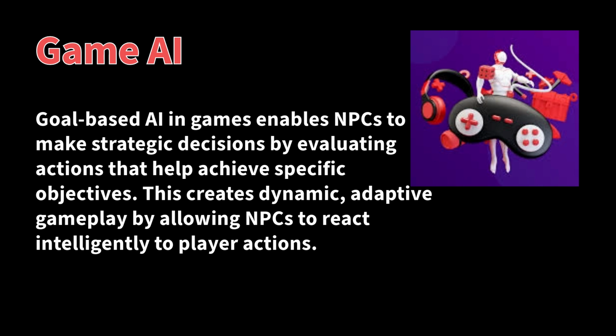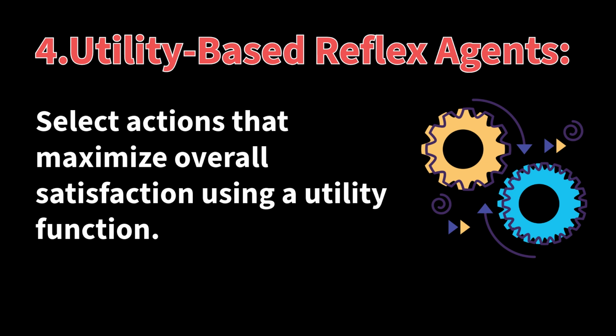Goal-based AI agents make decisions based on evaluating which actions will help them achieve a specific goal. In video games, these agents are often used to power NPCs, allowing them to react to the player and achieve objectives within the game. The fourth type is utility-based agents.